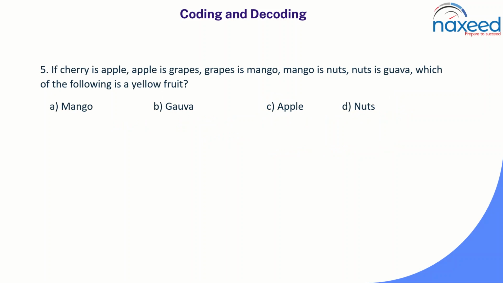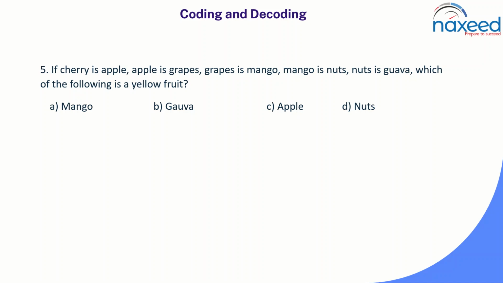Next question. Cherry is apple, apple is grape, grapes is mango, mango is nuts, nuts is guava. When you find this type of coding question, it's a substitution coding. Among the types of coding you have seen, at the end you have substitution coding. This type of question belongs to that type.